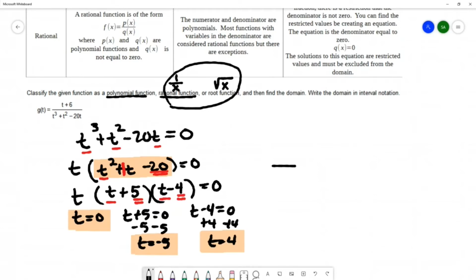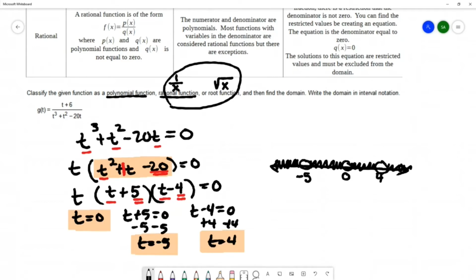So I'm going to place these numbers on the number line so that I can figure out my domain in interval notation. So these restricted numbers are negative 5, 0, and 4. We're going to mark them all with open circles because they need to be excluded from the domain. But all of the other numbers are going to be included in the domain.